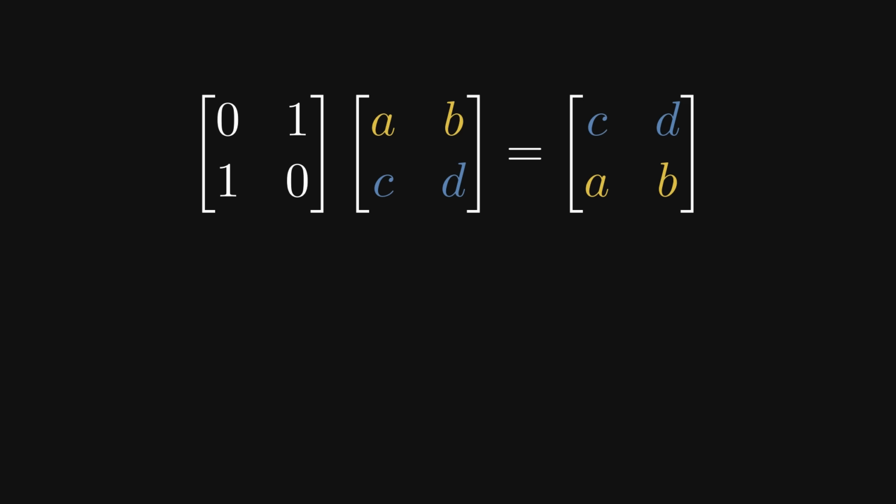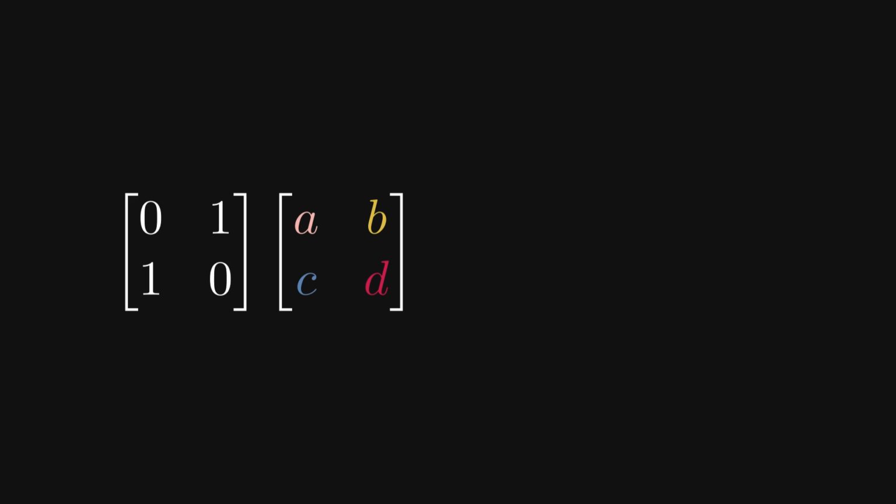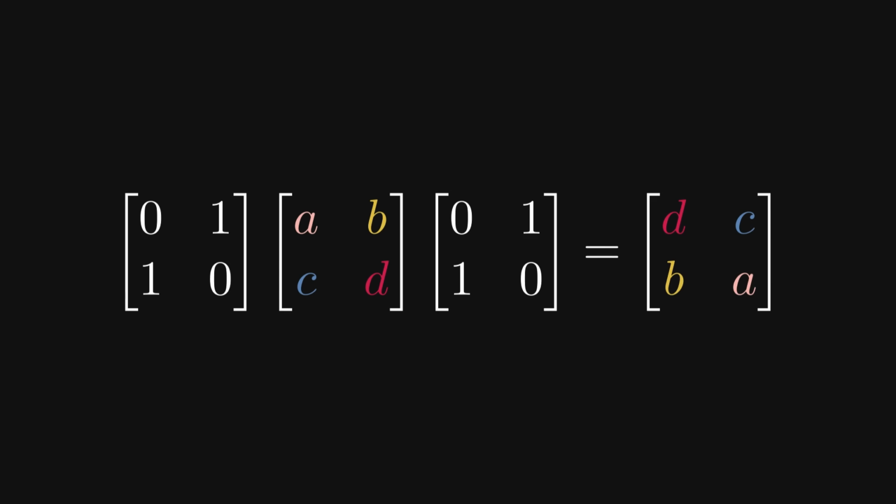Let's look at a special case. What happens if we multiply a 2 by 2 matrix with P, a simple 0-1 matrix? With a quick calculation, you can verify that multiplication from the left switches the rows, and the multiplication from the right switches the columns. Multiplying by P from both left and right compounds the effects. It switches rows and columns. By the way, this is a similarity transformation, as our special 0-1 matrix is its own inverse.